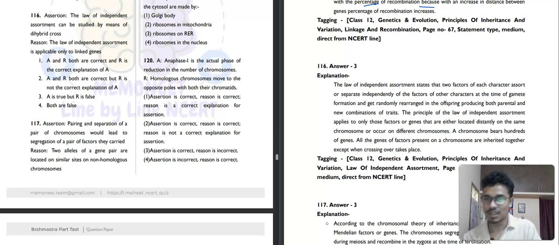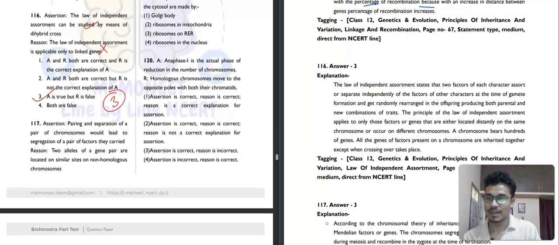What is it saying? Assertion: the law of independent assortment can be studied by means of dihybrid cross, which is correct. Then the reason: the law of independent assortment is applicable only to linked genes. No, these are not applicable to linked genes. Assertion is true, but reason is false.